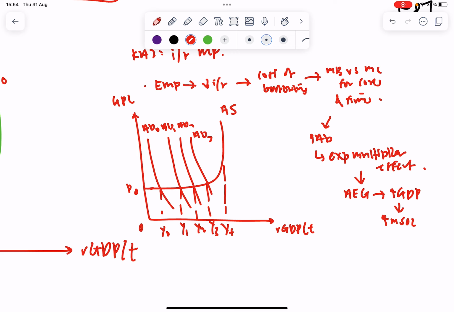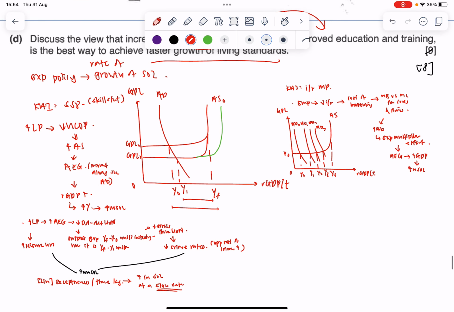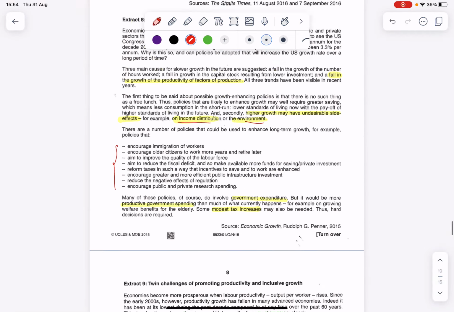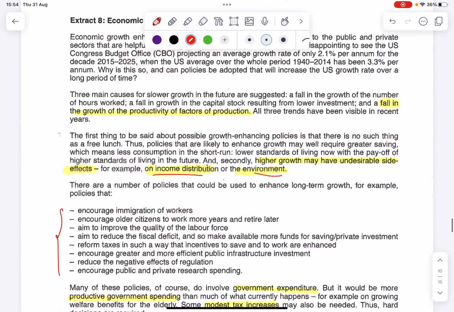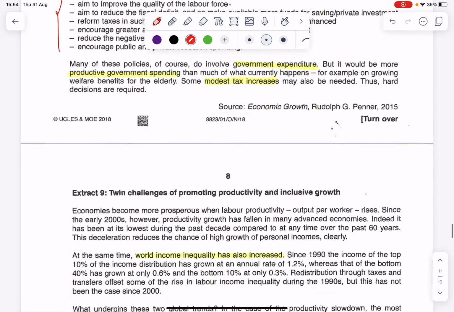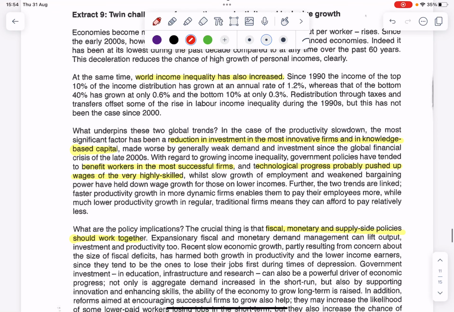And then when I talk about limitations, you realize that as best as possible, I try to engage the case extract. So if we look at extract 9, the one that we annotated the most just now, they were talking about a productivity slowdown, and a significant factor is a reduction in investment in the most innovative firms and in knowledge-based capital.